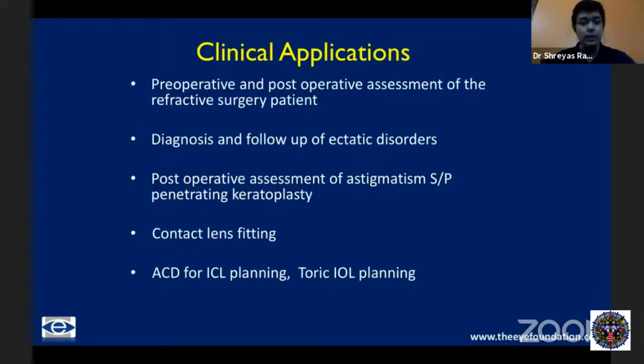More importantly, now with the advent of the Scheimpflug devices, we are able to do a lot more planning, whether it is for phakic IOLs, where we want to look at the anterior chamber depth measurements, as well as in toric intraocular lens power calculations. There are specific calculators which are available on the Pentacam as well as the Galilei. I'll not be going into the biometry aspects of it, but even in post-LASIK IOL power formulae, again, they are extremely useful. So in case you're asked in an exam about clinical applications, this is something which you can quickly write about. And this is common for almost all the devices that we are going to be discussing.